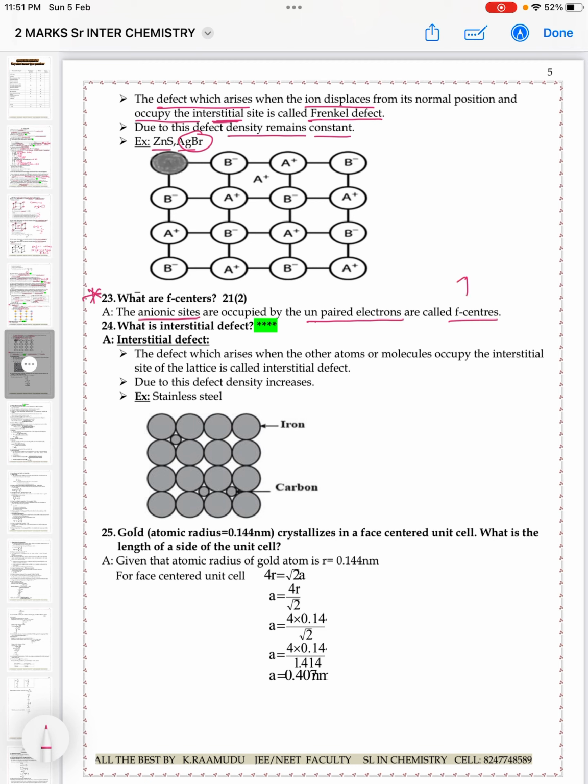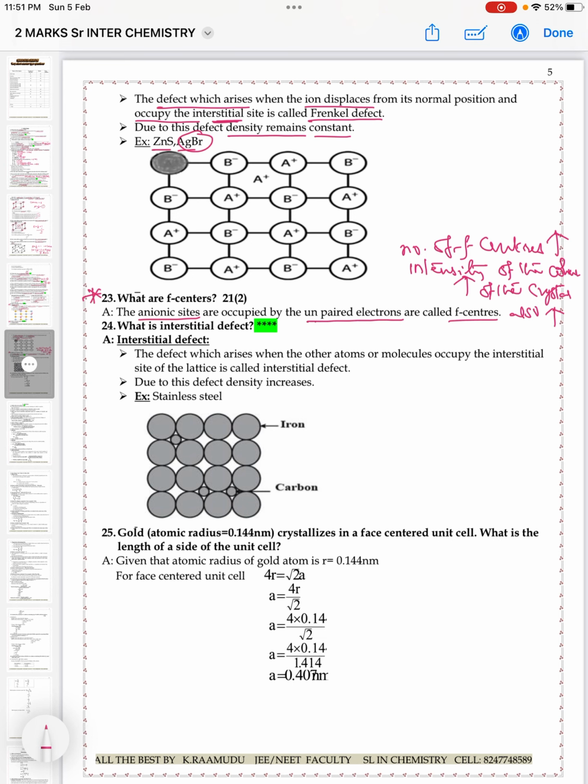That point you can write here: as the number of F-centers increases, the intensity of the color of the crystal also increases.